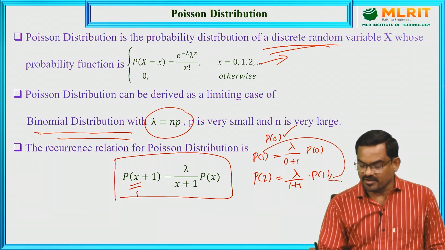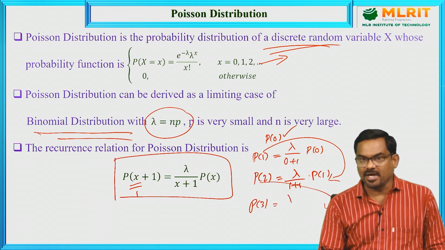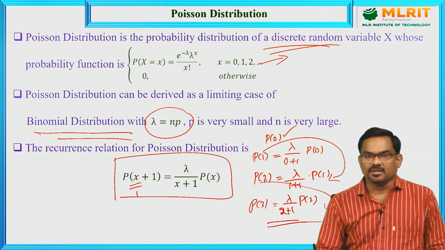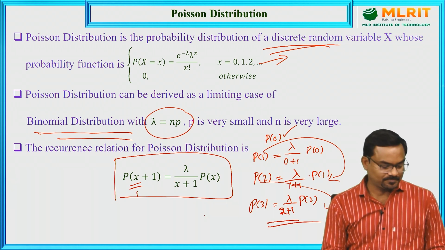Similarly, use probability of 2 to find probability of 3, which is lambda by 2 plus 1 into probability of 2. Using this recurrence relation, we can find the successive probabilities.